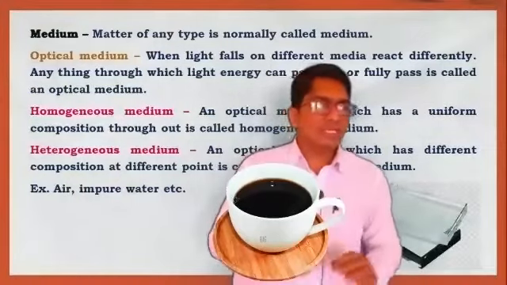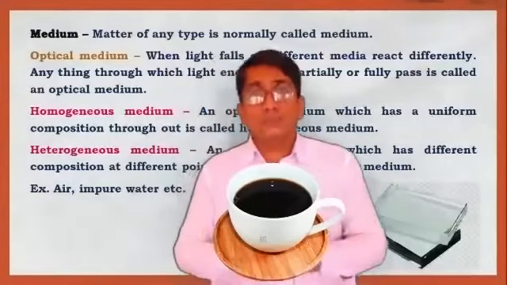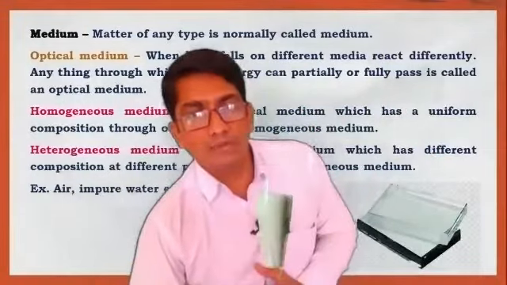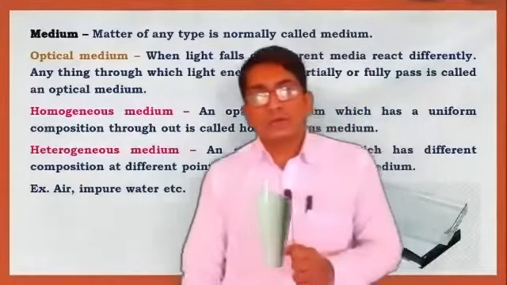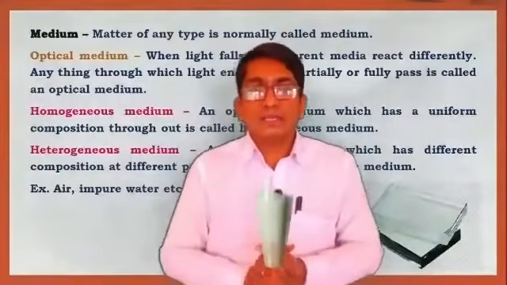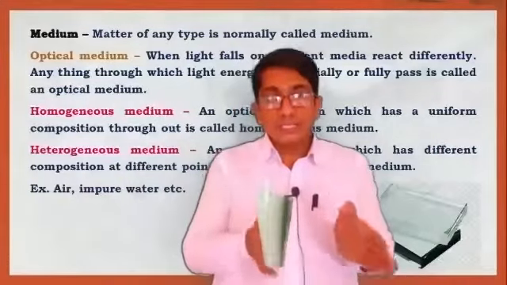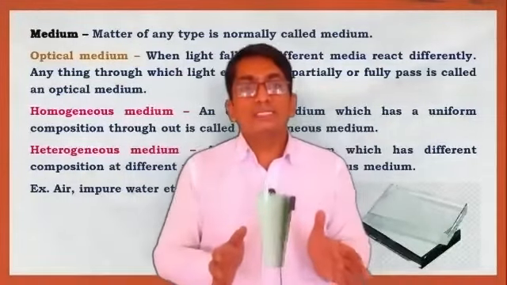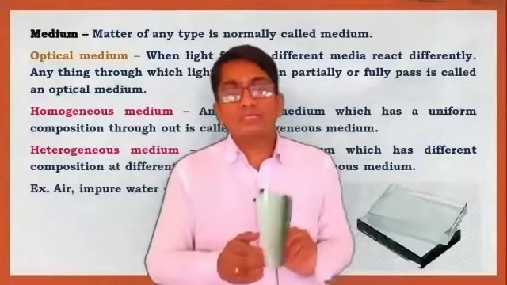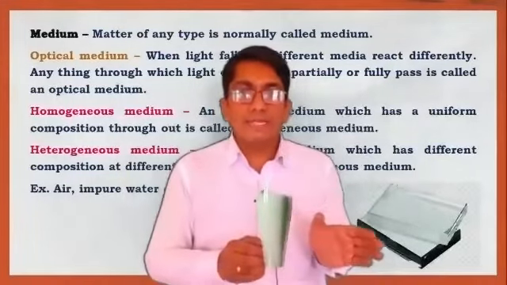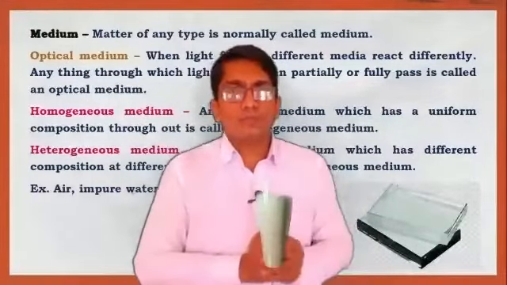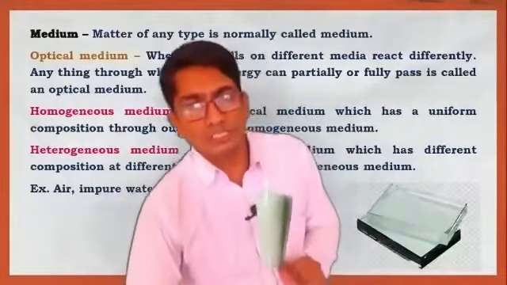If we want a homogeneous medium, glass and pure water are examples. This is homogeneous. One more example for you: let's see one glass. This is a glass, a transparent medium. So here the glass is the homogeneous medium. Again, in this glass milk is present, so again we consider milk a heterogeneous medium. So these are the different types of medium, homogeneous and heterogeneous.